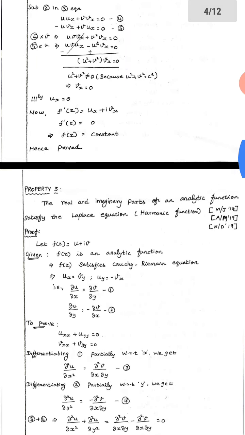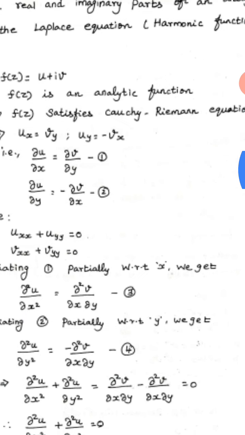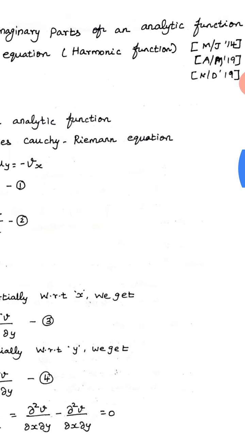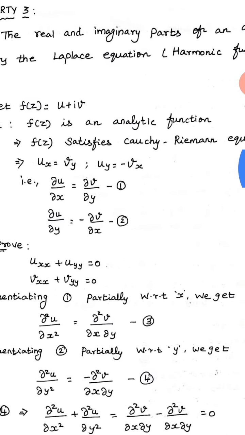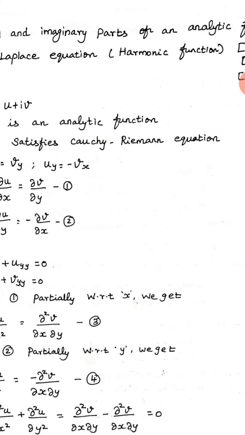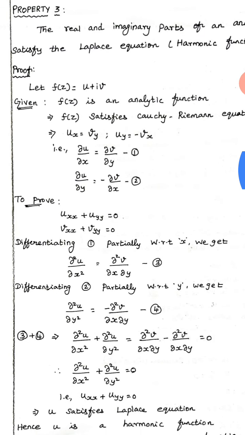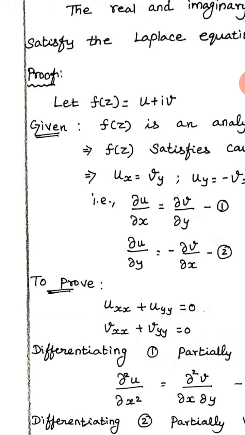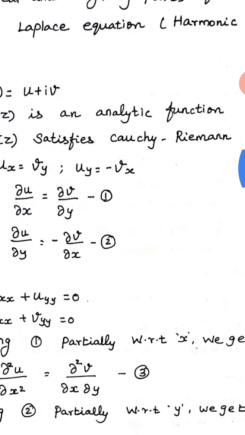Now we'll see property 3. The statement of property 3 is: the real and imaginary part of an analytic function satisfies the Laplace equation, or they'll give it as satisfies the harmonic function. Okay, so what are the given things? First you have to define the function. Let f of z is equal to u plus iv. First you defined the function, and the given thing is that the function is an analytic function. That is, f of z is an analytic function.